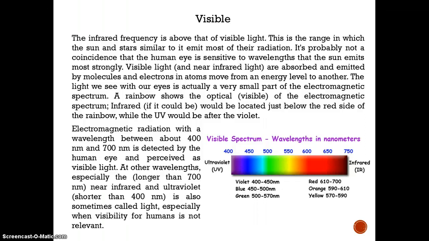Visible light is absorbed and emitted by molecules when electrons in atoms move from one energy level to another. Electromagnetic radiation with a wavelength between about 400 nanometers and 700 nanometers is detected by the human eye and perceived as visible light.